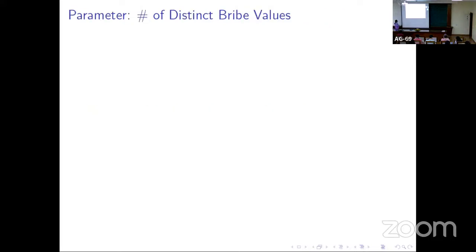Now let's consider the parameter, which is the number of distinct bribe values. Why does this parameter make a good parameter? Because every price section has the same value, right? If there is some judge or some coach who is willing to take a bribe, then he will have some fixed price, or a range of prices, which he is willing to take to modify his decision, and it will not matter to him much who is playing.